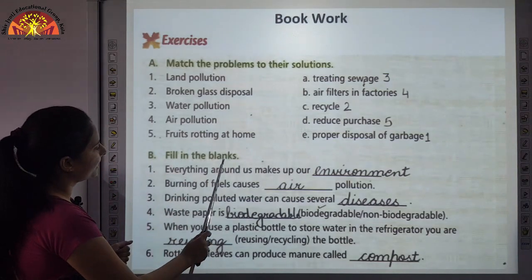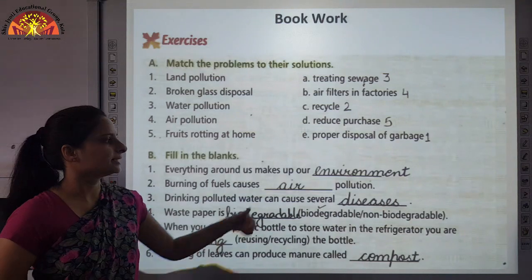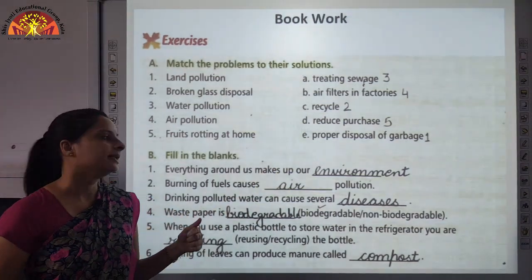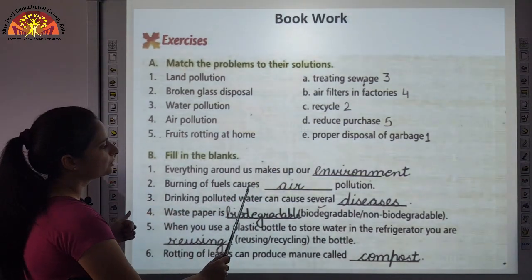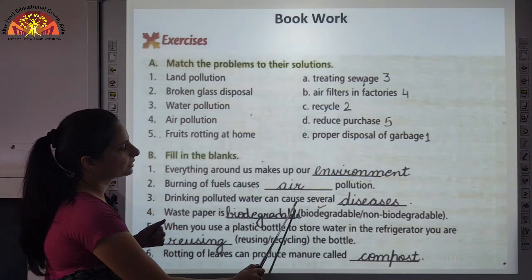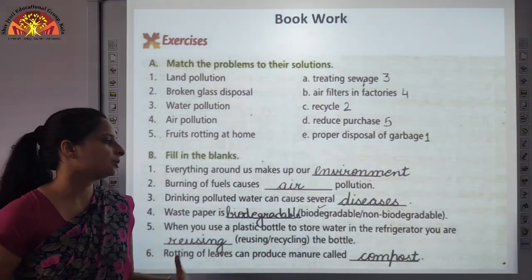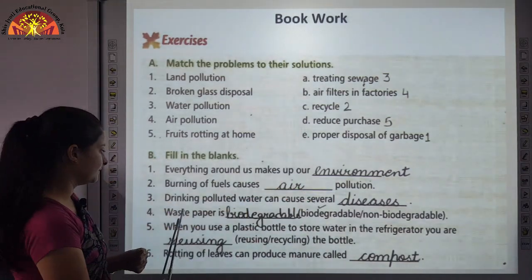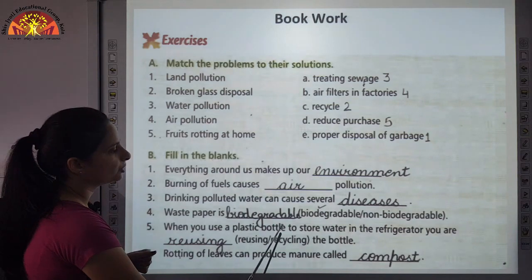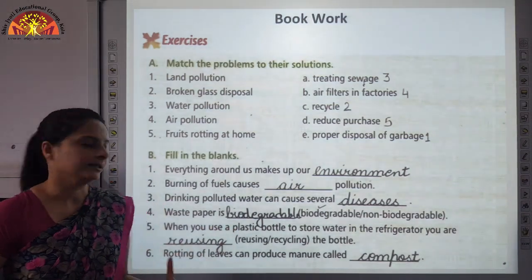B question, fill in the blanks. Everything around us makes up our environment. As we read, it can consist of non-living and living things. Burning of fuels causes air pollution. Drinking polluted water can cause several diseases. It's obvious, if you drink polluted water, you will get many diseases. Waste paper is biodegradable waste because it can be recycled.